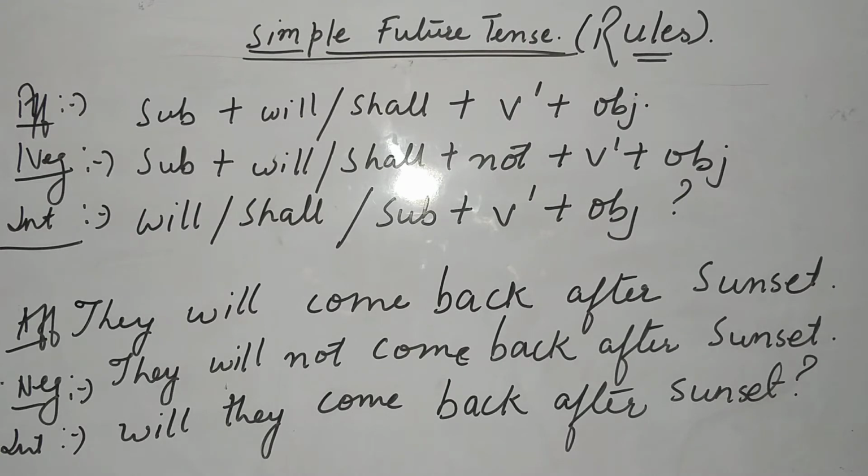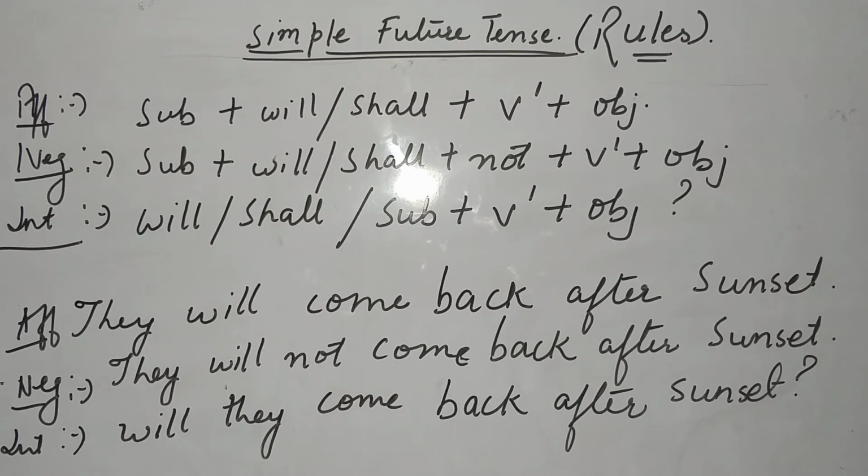I'll make it clear with the help of an example. Just see above the rules. Affirmative: they will come back after sunset. They is your subject, followed by what will be the helping verb? Will. Then the first form of verb: come, came, come. So the first form is come. They will come back after sunset.